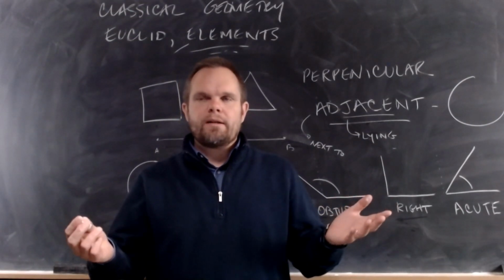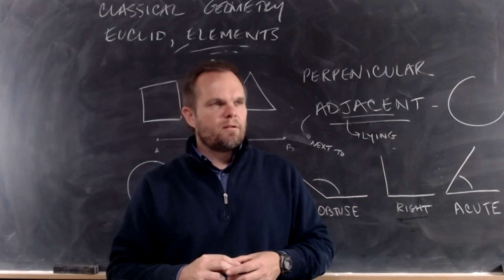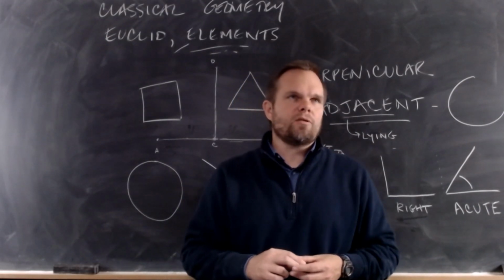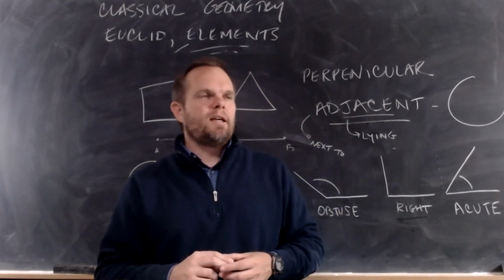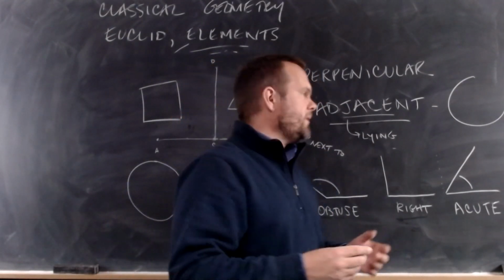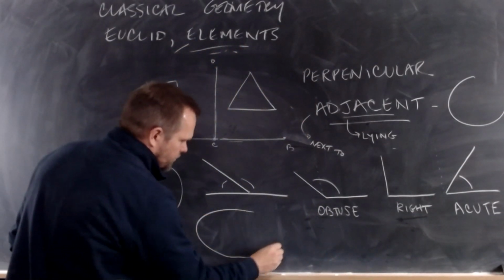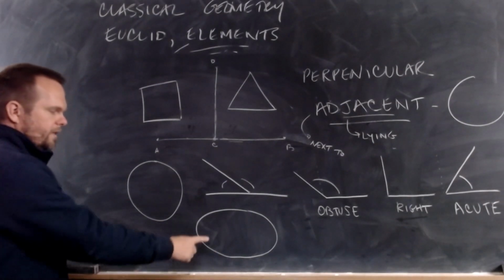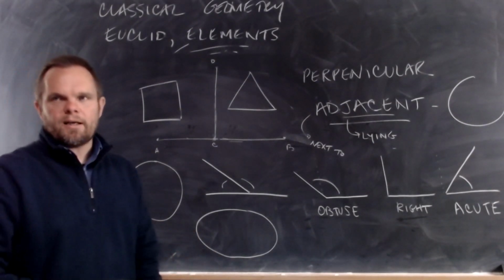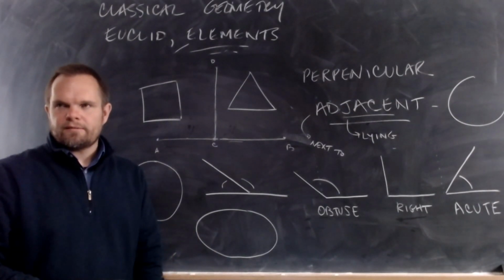A circle is contained by one line. What would that look like? Is this a circle? It's a figure contained by one line, right?